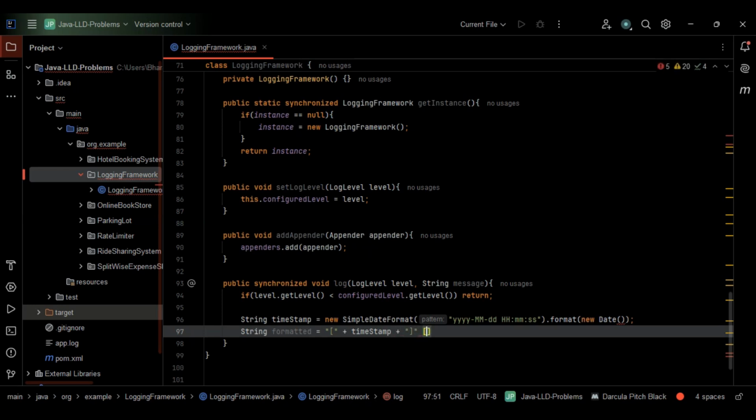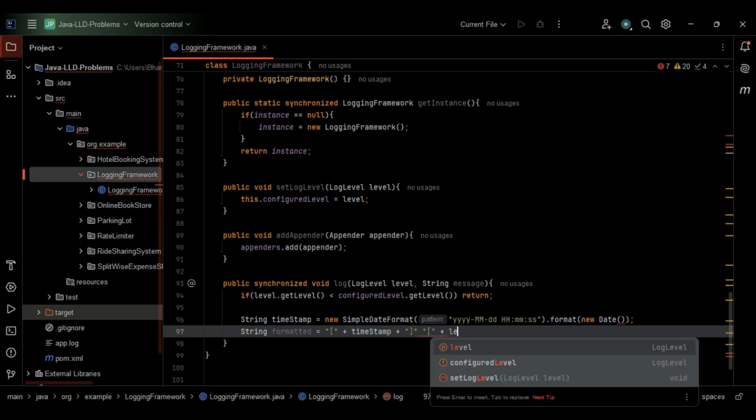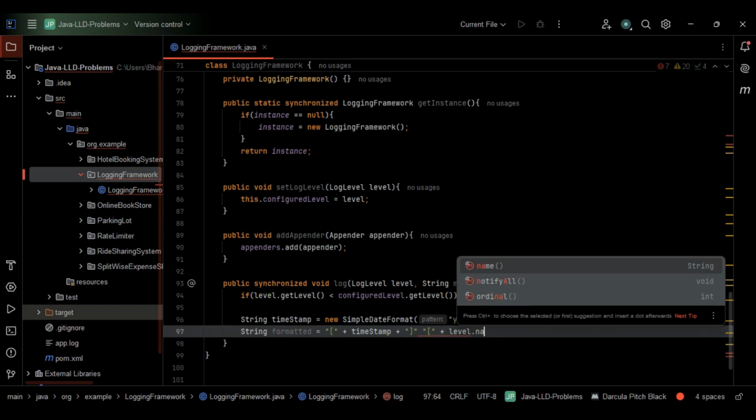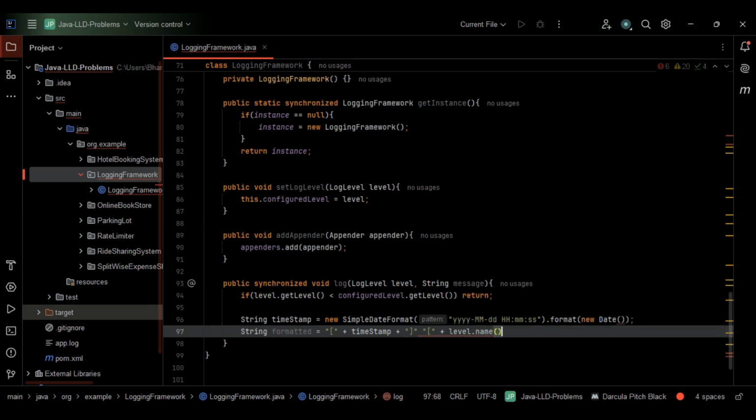Again, let me open another square bracket. Within the square bracket, let's go with level dot name, the level name. Either it can be info or anything else. Let me close this square bracket. Along with it, we need the message as well, so I'll just give message here. We have successfully built the log message.